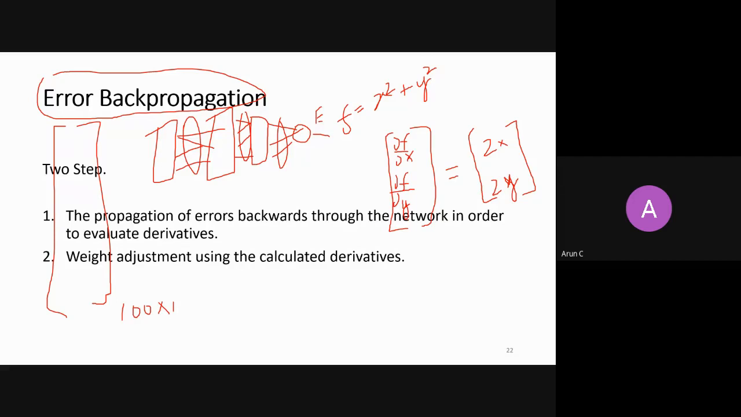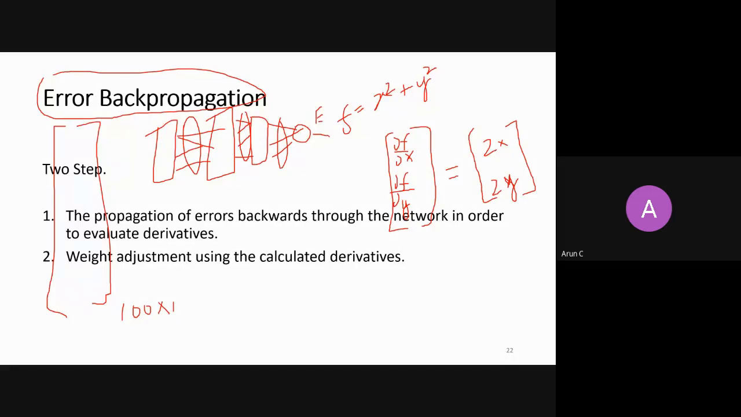Are you clear on this point? You can type your opinion. Yeah. So you should be very clear in your head that back propagation is the algorithm which is used to calculate the derivative of an error function with respect to parameters. Very nice.